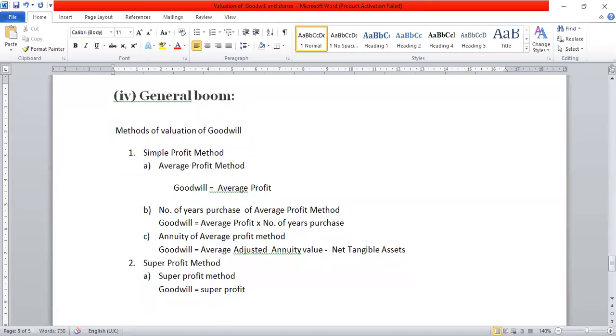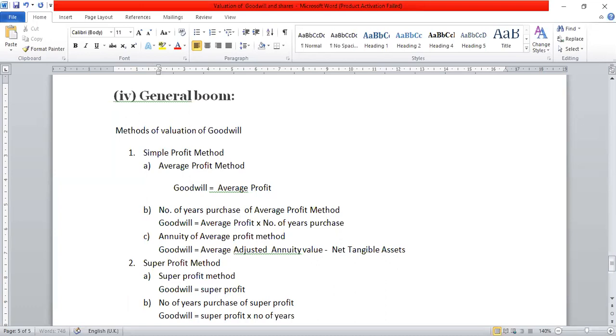The second method is the number of years purchase of super profit. This is your second method. Under this method, goodwill equals super profit into number of years purchase.